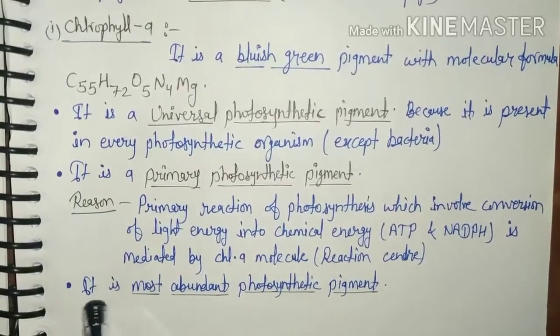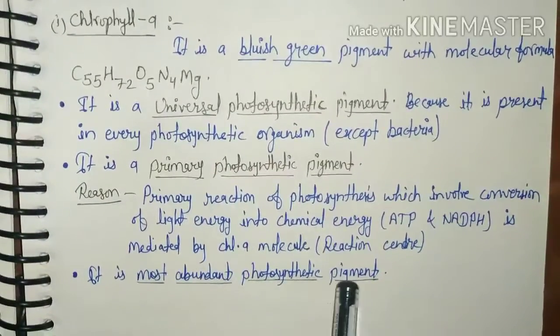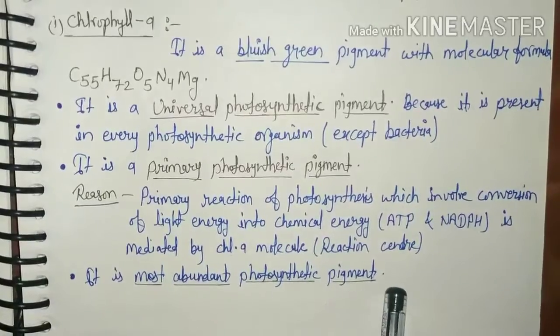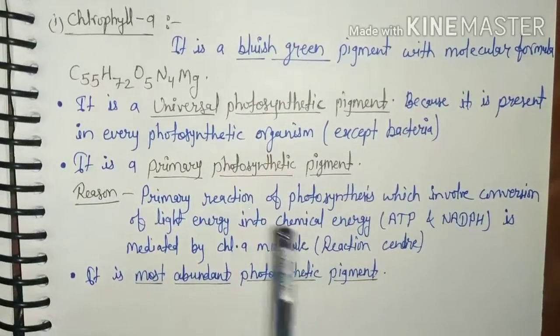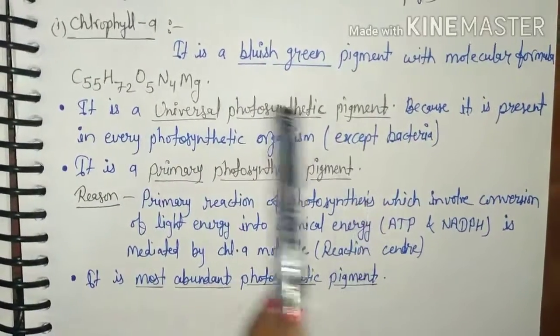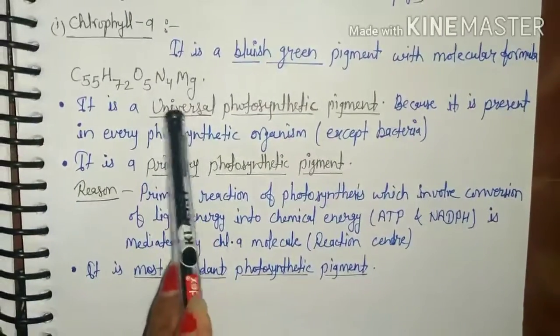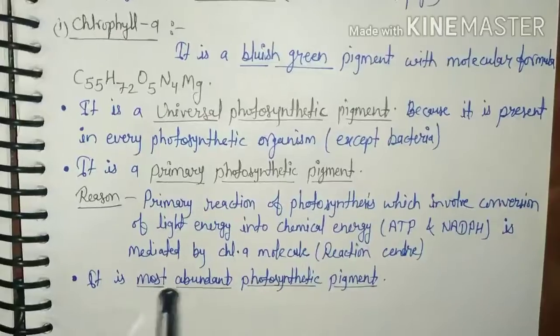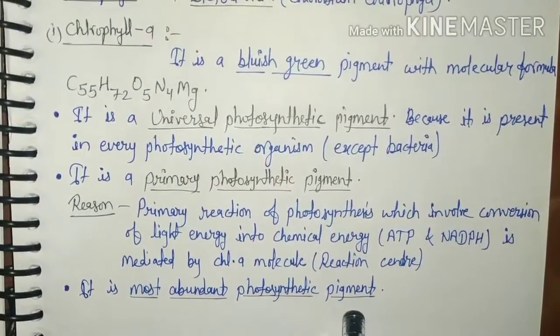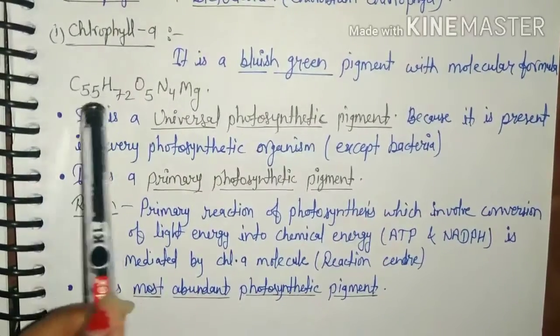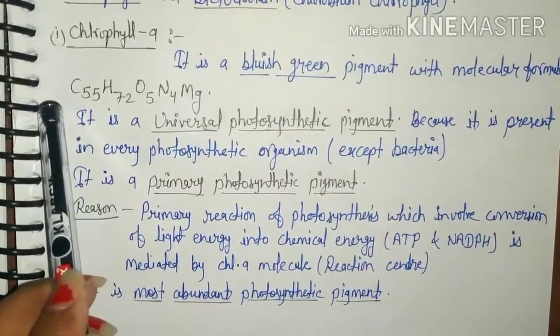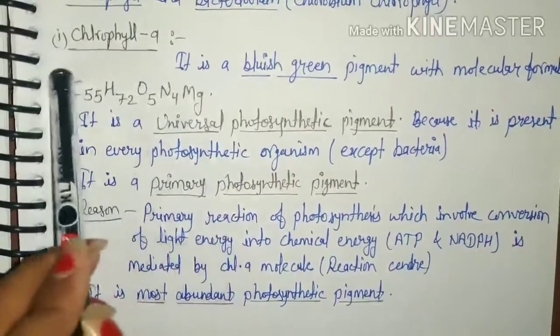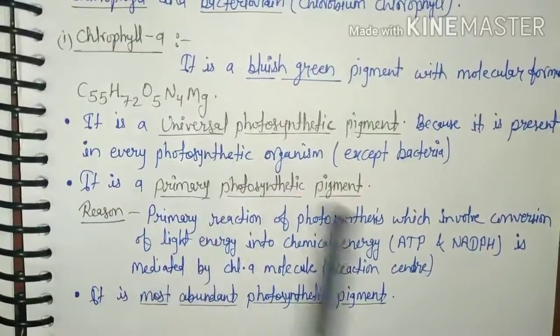So it is most abundant photosynthetic pigment on the earth. So these are specific points about the chlorophyll A: universal photosynthetic pigment, primary photosynthetic pigment and most abundant photosynthetic pigment. And important point is molecular formula of chlorophyll A. Okay.